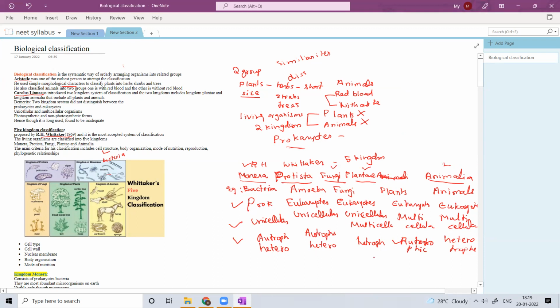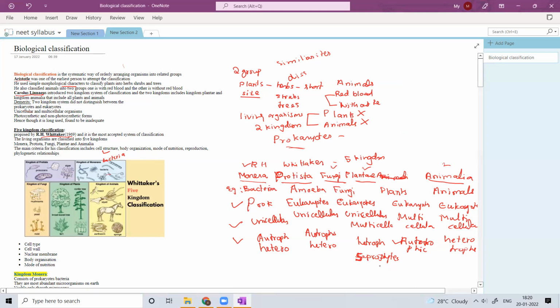But under fungi, you can find only heterotrophs, and some are saprophytes. What do you mean by saprophyte? You can also find some saprophytes. The word is saprophyte. Saprophyte is the term used for an organism which depends on dead and decaying material for its food.